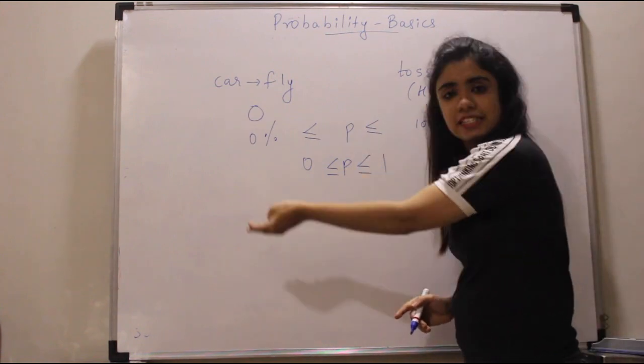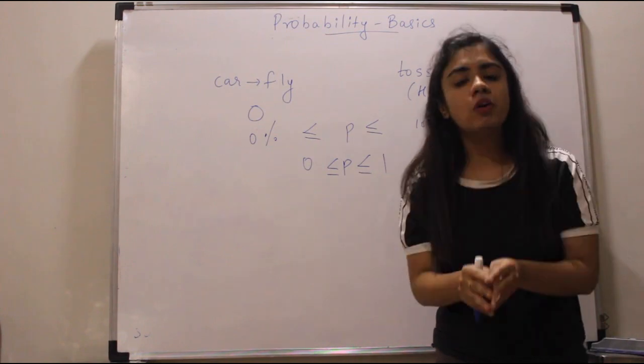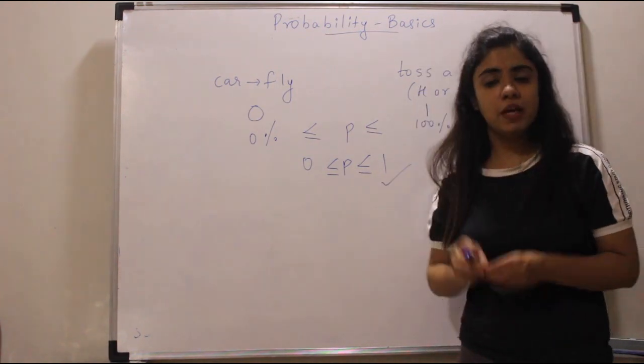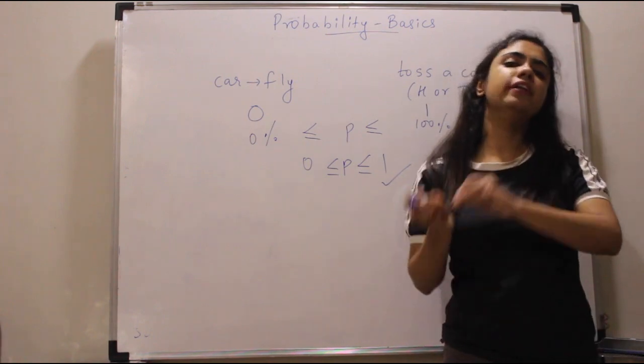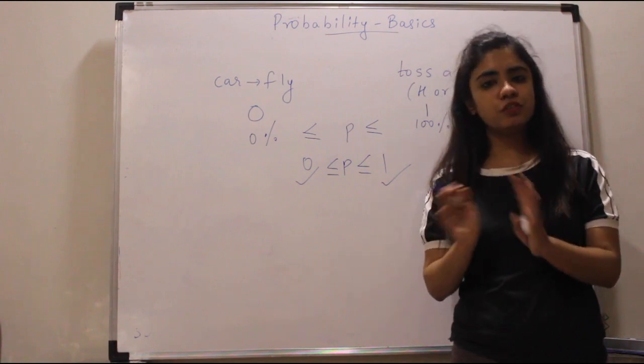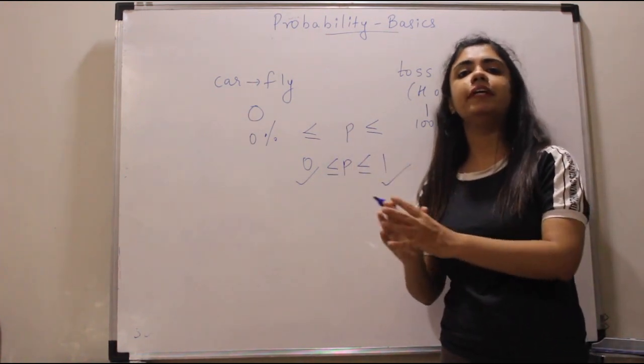It cannot be less than 0, and it cannot be more than 1. If you are sure that an event is going to occur, the probability is 1. If you are sure that an event will never occur, your probability is 0. And the rest lies between 0 and 1. So this is what probability means.